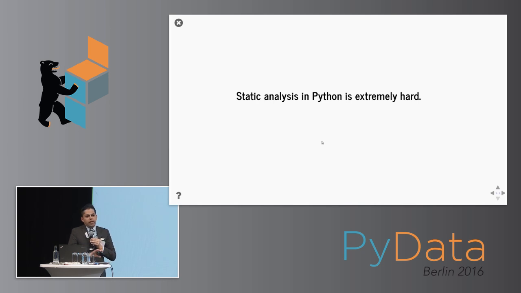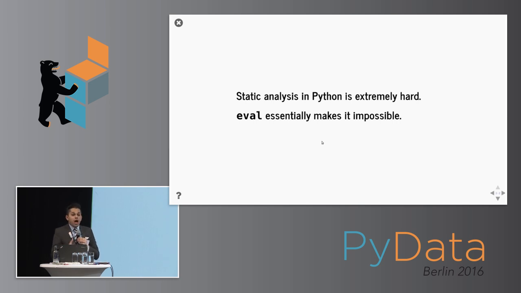In a code analysis case like this, it ends up being very difficult, and I want to show you why. Now note, I'm not going to tell you why it's impossible. eval in Python makes it strictly impossible to do this kind of static analysis, but that's a very trivial thing to say, because honestly, the majority of code that we look at is not going to be some really weird eval code. There are some corner cases, some places in the standard library, such as the collections module, where eval or exec are used. namedtuple, which we're all familiar with, is one very common case where you see dynamic code generation and dynamic code execution. But for the most part, it's still a fairly obscure technique in libraries.